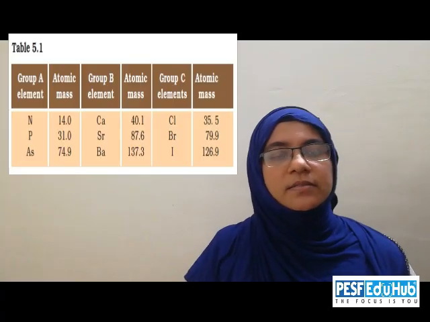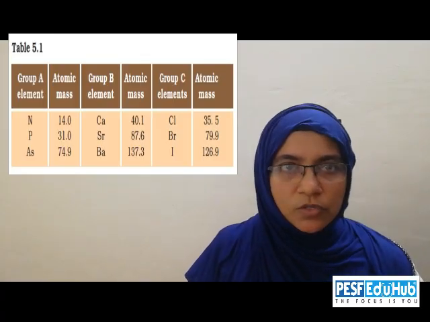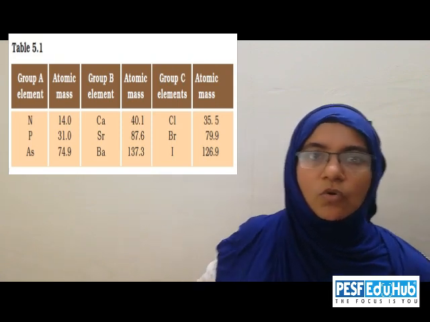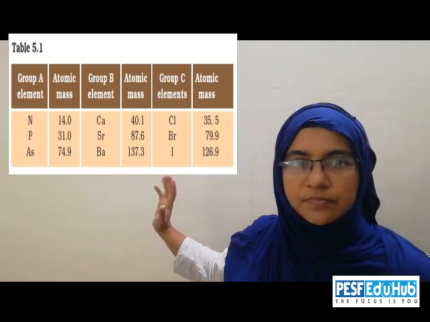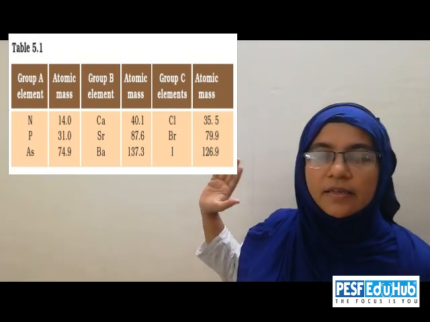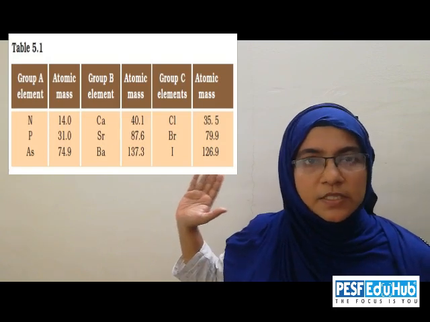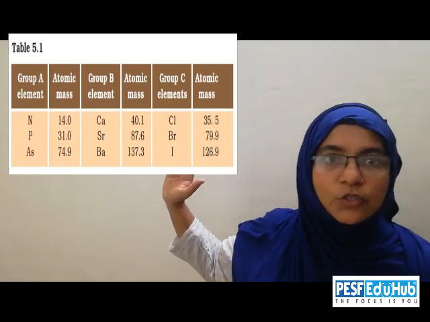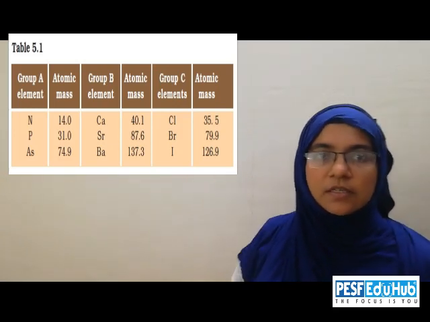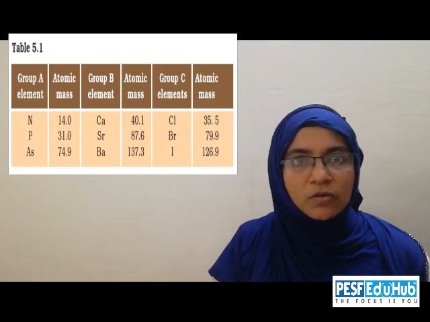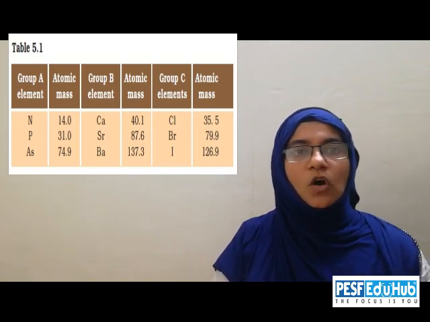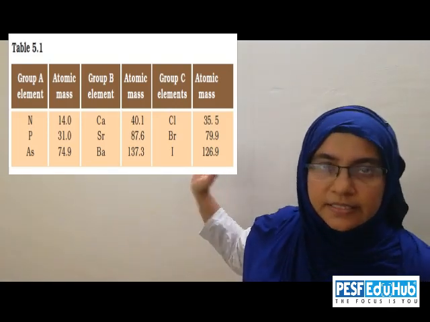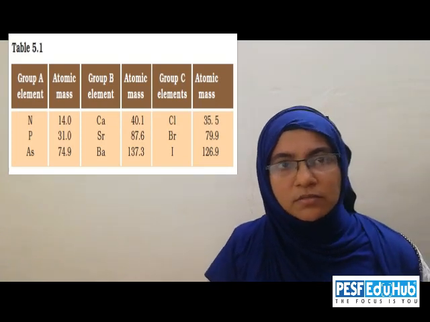Now, another one is an application level question which is already given in your textbook also. Now look at the figure given here. In the table given here, 3 groups are arranged: Group A, Group B and Group C, with atomic masses also given there. So you are asked to find out which group followed Dobereiner's law or Dobereiner's triads in this table. How can you find out?